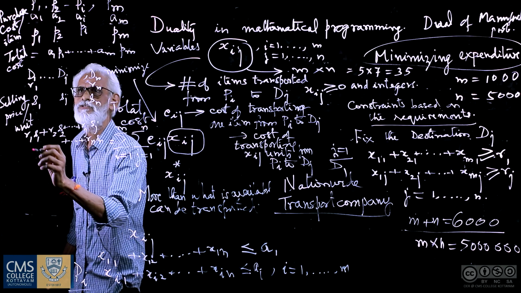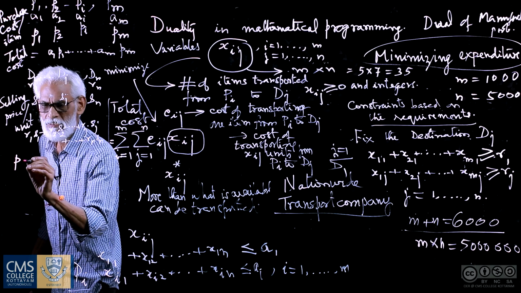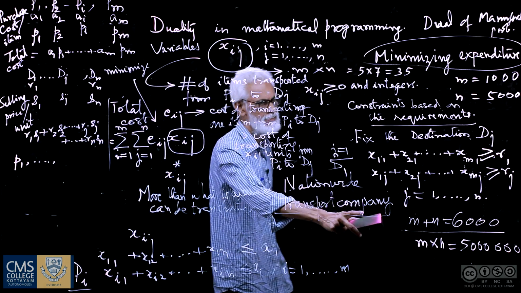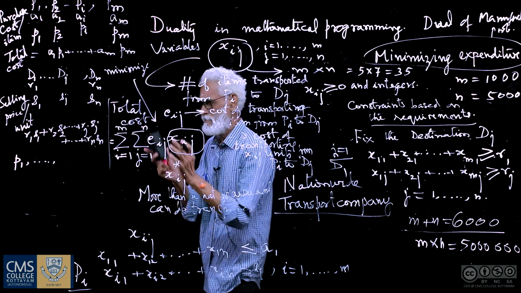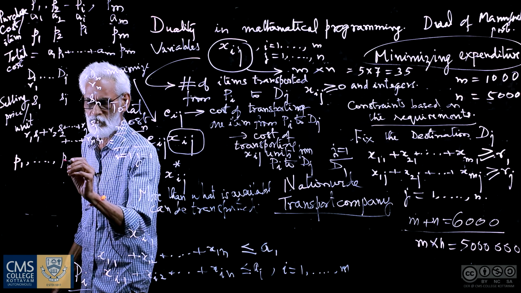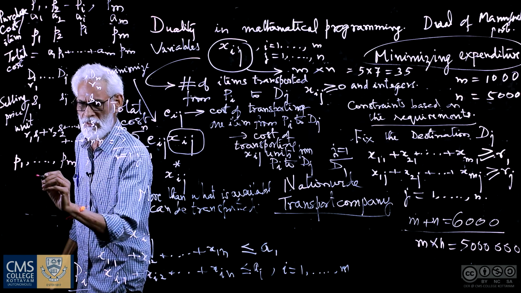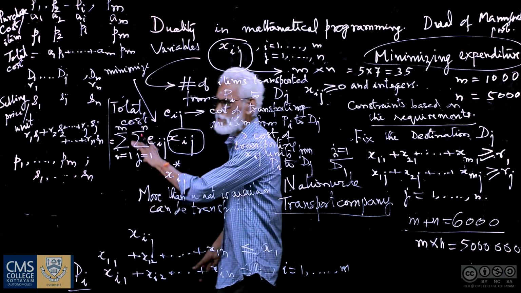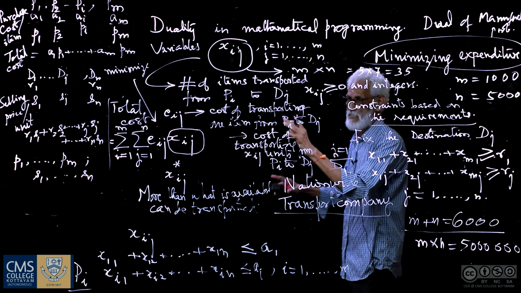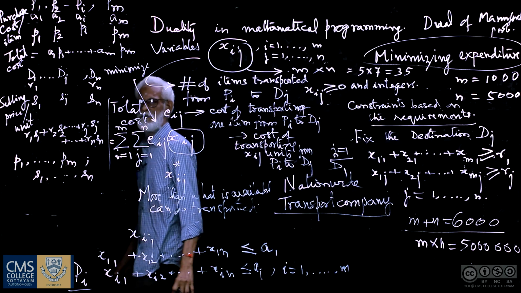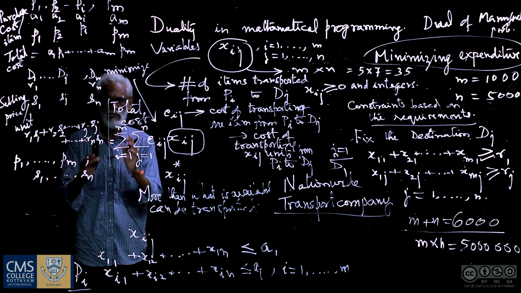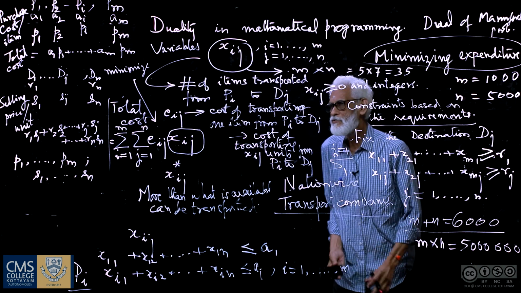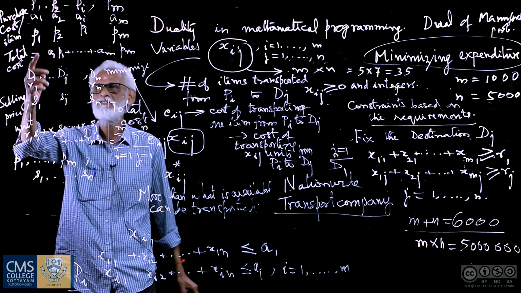These are now going to be the variables that the transport company has to find out: the optimal values P1 so on Pm, S1 so on Sn. The optimal values of these collectively, not individually. The nationwide transport company manager has to compute the optimal values of these, that would provide him the maximum profit.